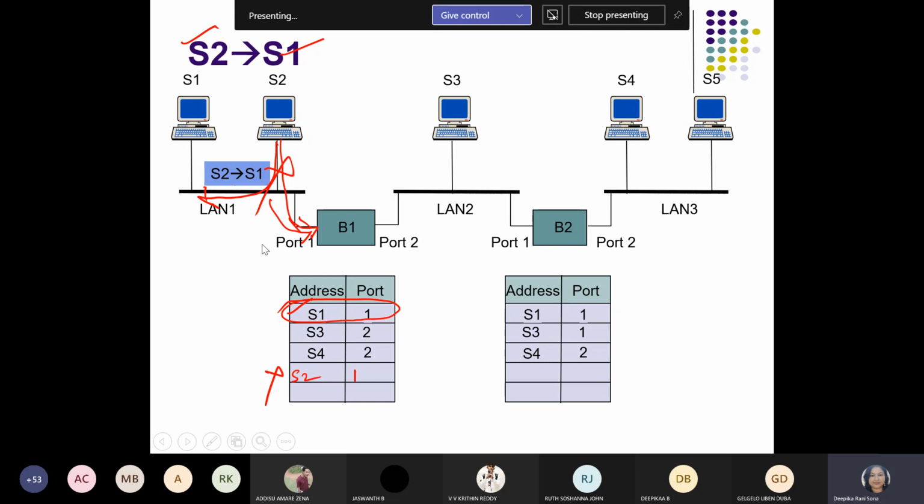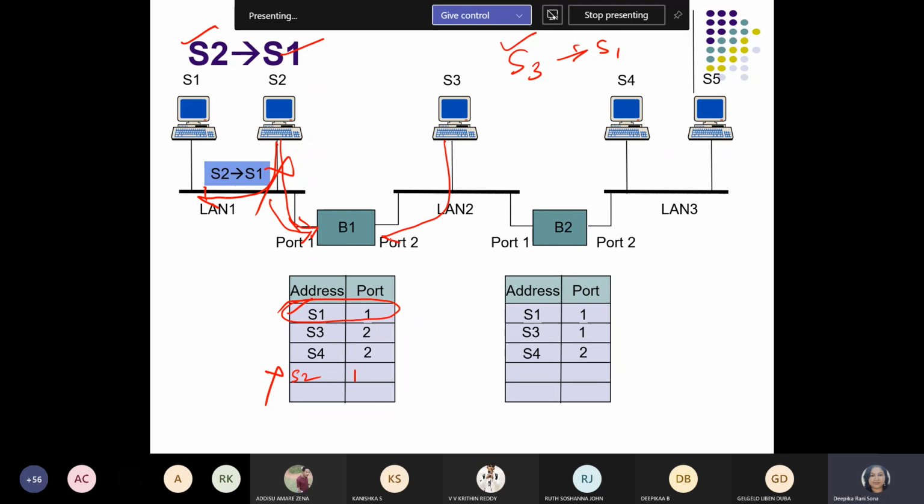Excuse me, ma'am. Yeah. Ma'am, if you're going to make a connection from S3 to S1, now after the connection has been established between S3 to S2, should we enter that in the table? One minute. S3 to S1. Which one is the source station? S3. Okay, S3 to S1.